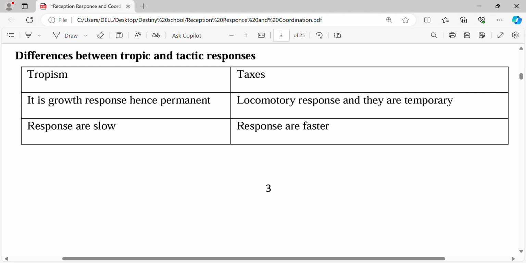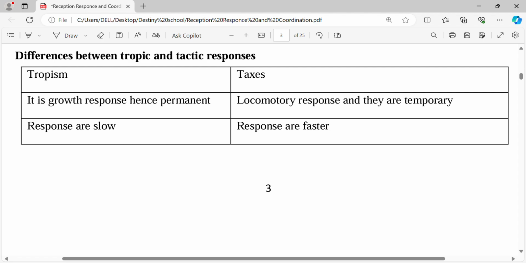Remember, taxis works in animals because in taxis or tactic responses, we want the entire organism to move from point A to point B. But in tropism or tropic responses, we only want a portion of a plant to move, or not even to move, but to grow. Not the entire plant. We are not taking the plant from point A. It is still going to remain at that point, but only a part of it is going to grow. So that is the difference.